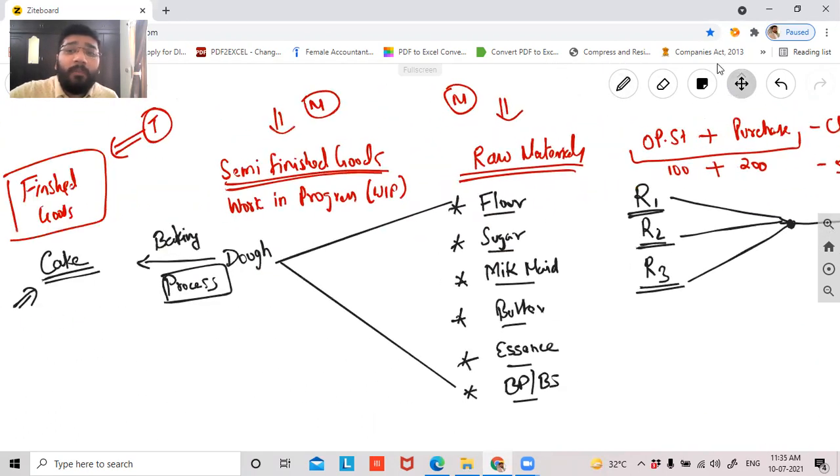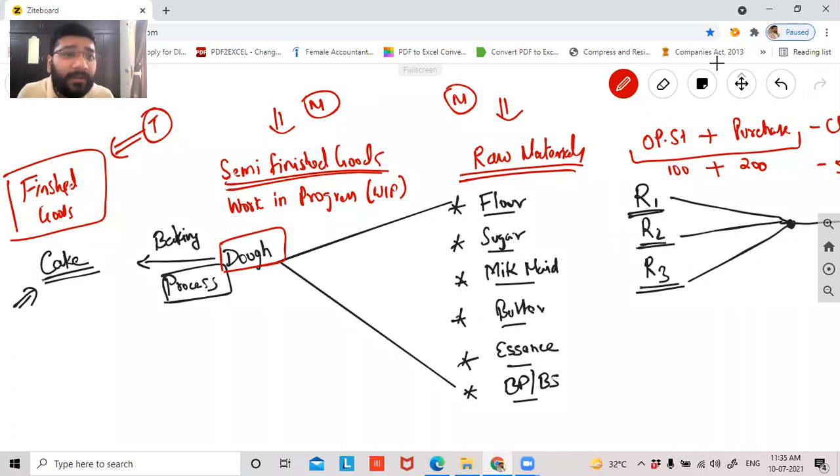Now, whatever raw materials you've purchased during the year, you've put in production, guys. You got this semi-finished product called dough. Is it necessary, guys, that if I start a manufacturing process, at the end of the year the goods have to be completely finished? Let's not talk about the case of dough. Let's talk about the case of laptops. Laptop assembling takes a couple of days, probably 1 or 2 days.